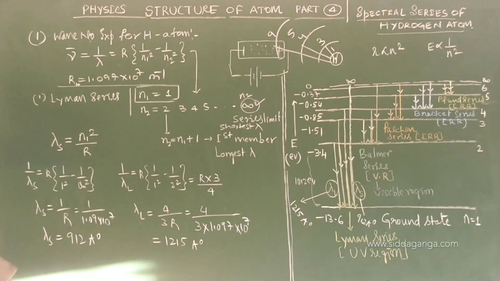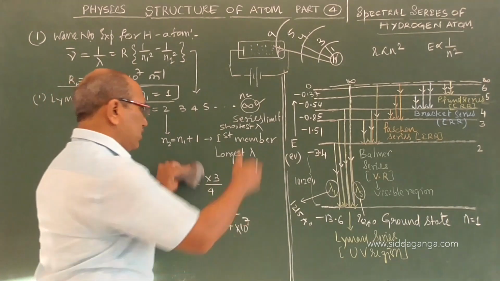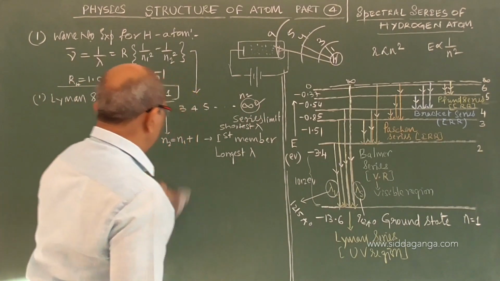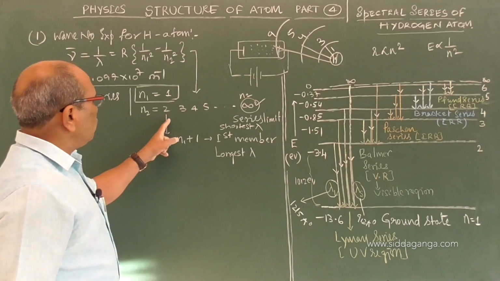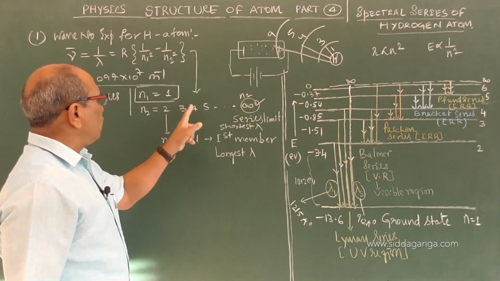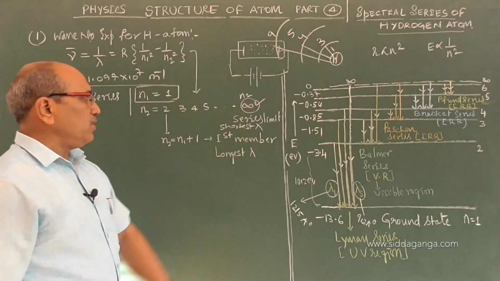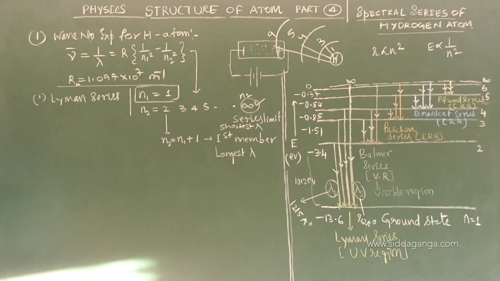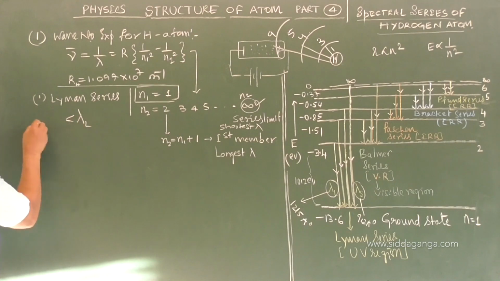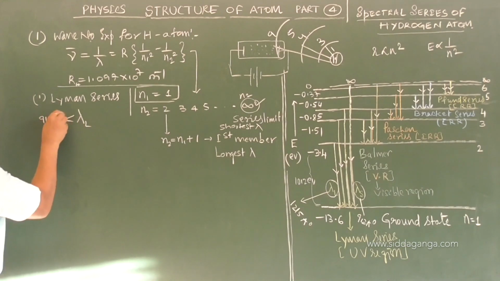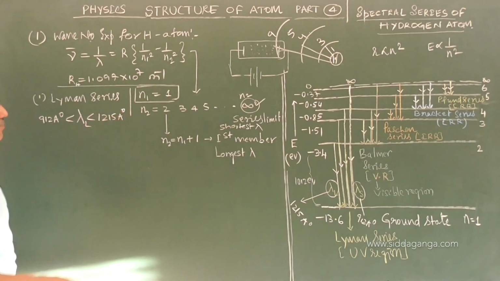I think you have understood here. What do you come to know from this? All possible wavelengths that the transitions give, if you go on putting the values N1 equal to 2, 3 and N2 equal to 3, 4, 5 and so on up to infinity. The possible wavelengths mentioned here for the Lyman series range from 912 angstrom to 1215 angstrom.